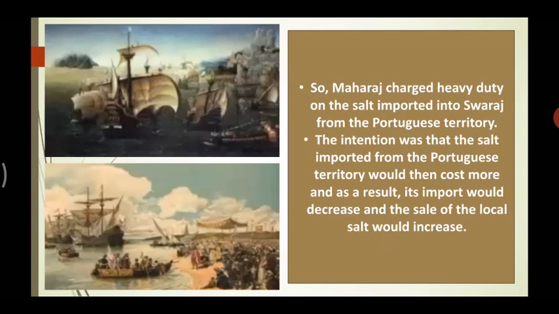That means the Portuguese were importing salt. So what plan did he think of? He would charge heavy duty on the salt from the Portuguese territory. His only intention was that the salt imported from the Portuguese territory would then cost more, and ultimately what would be the result?